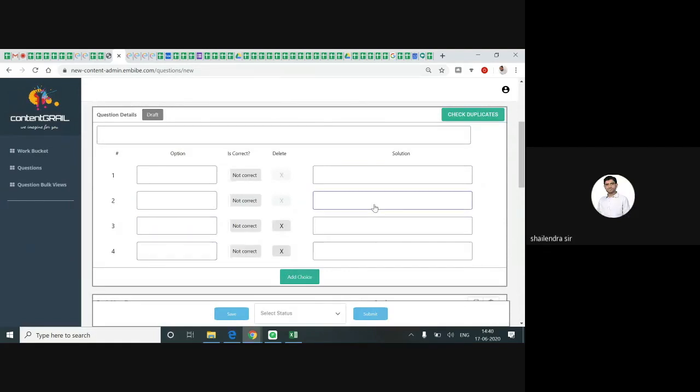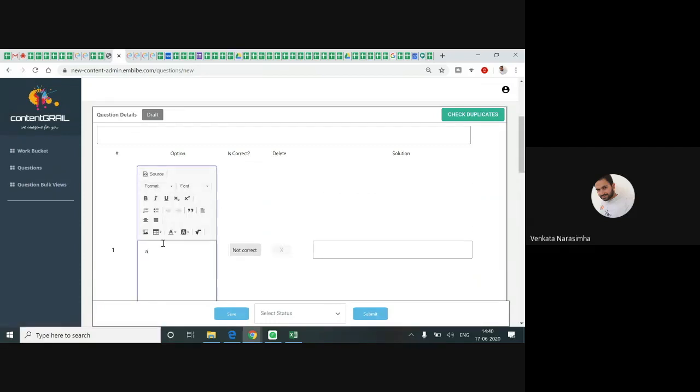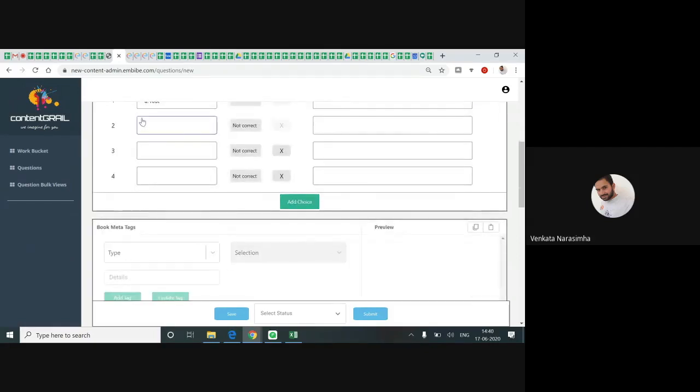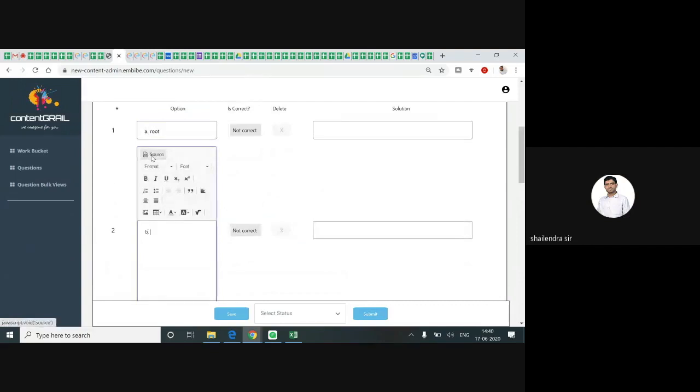Here in this box, you need to type the question, and the four options you will provide in these four option blocks. The options need to be typed as they are present in the PDF itself. Few options are like A dot row, the next option B dot stem.